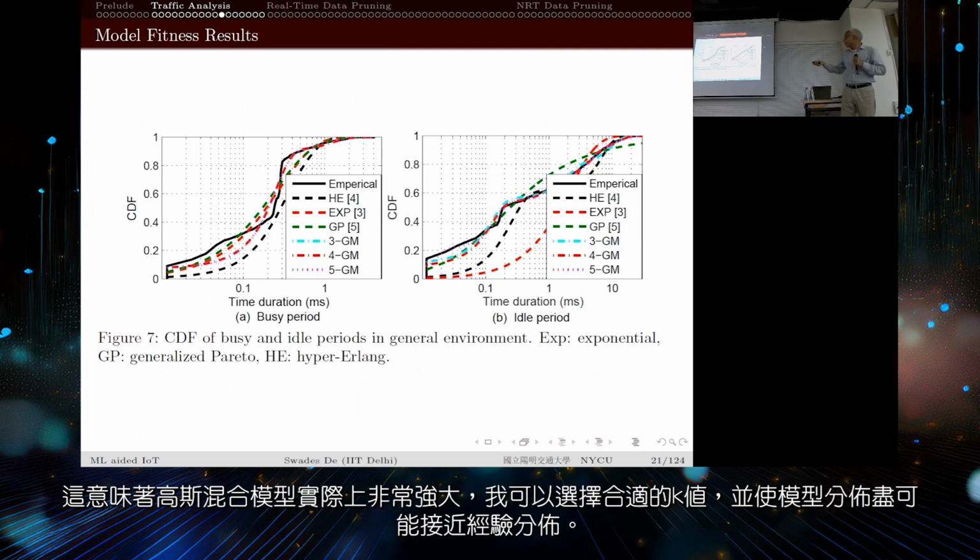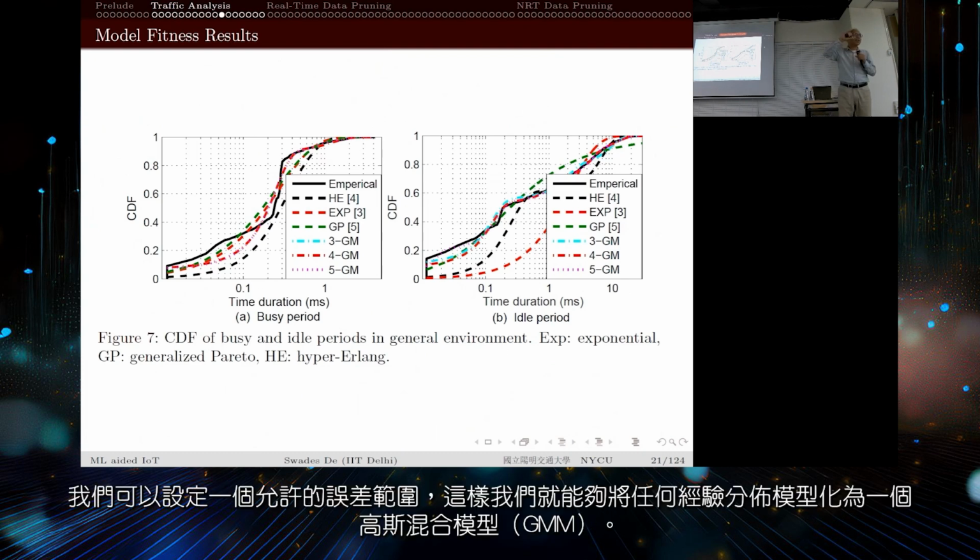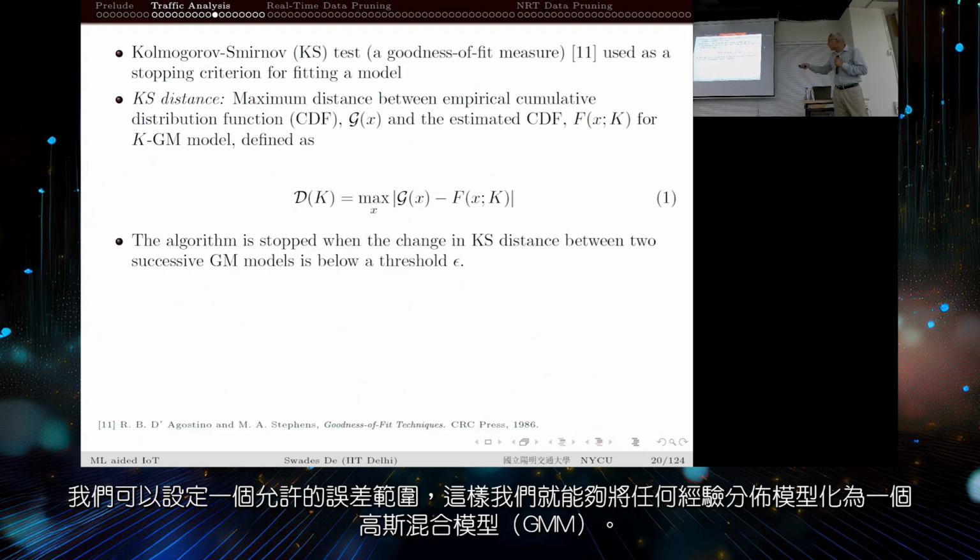What that means is that this Gaussian mixture model is actually very powerful. I can choose the least value of k and match the model distribution with the empirical distribution as close as possible, within the error margin that is given to me, the dk that I was talking about. For a given dk, I can model any empirical distribution to come up with a model.